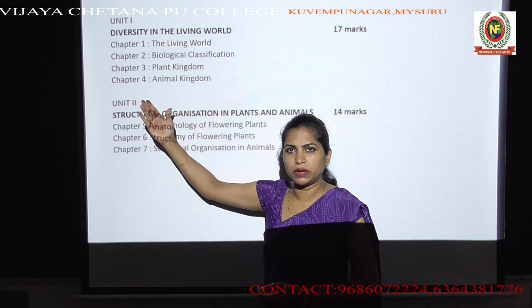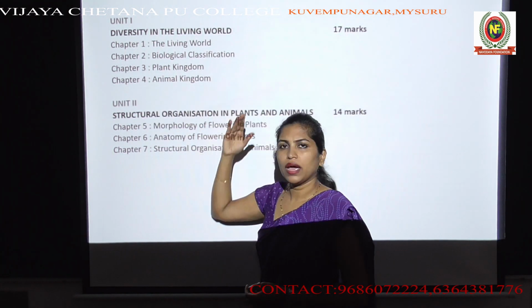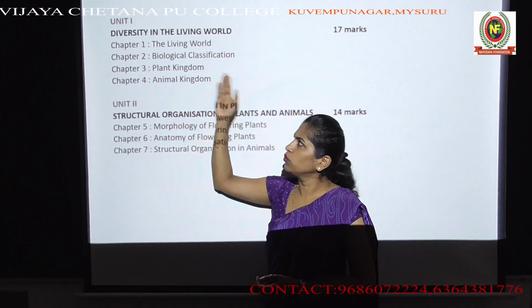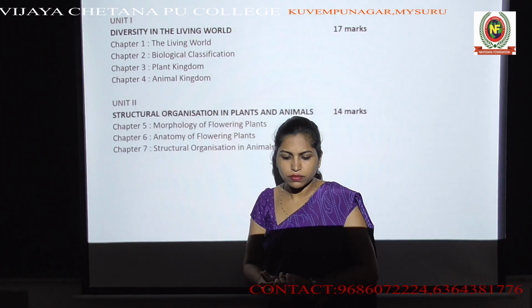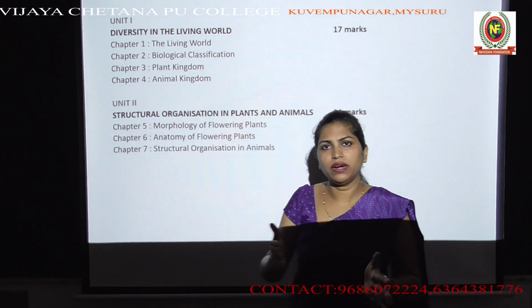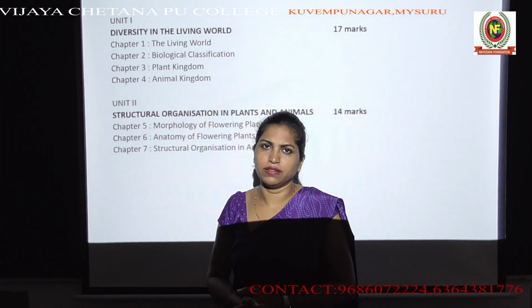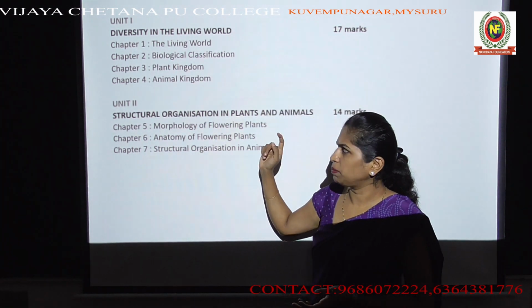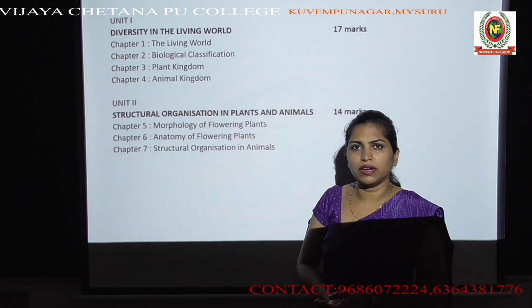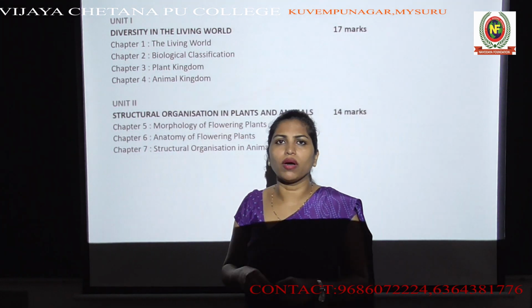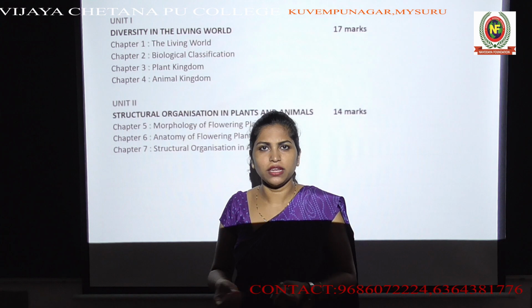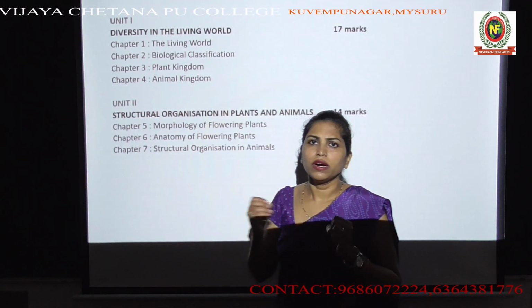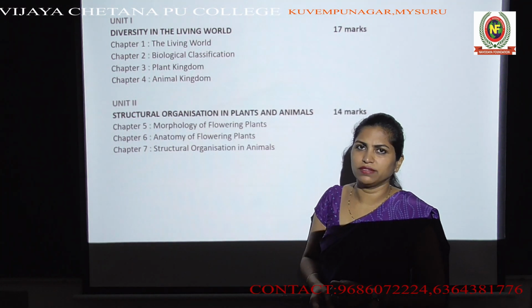There is a difference between unit 1 and unit 2. In unit 1 you will be studying the different classification of organisms, whereas in unit 2 we will be studying the structural organization, the morphology and the anatomy of different categories of organisms.